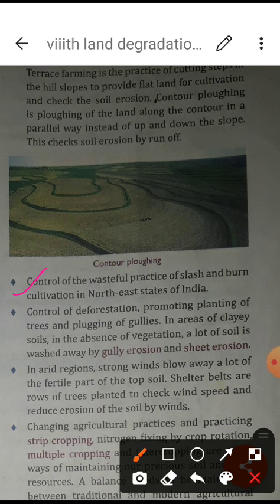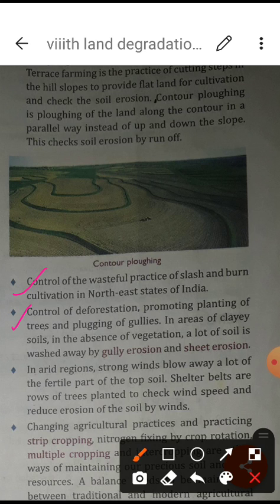So this is also one of the causes of land degradation. Afterwards, we can control deforestation by promoting the planting of trees. It means all these things we know. Okay, so now these things are also being explained to you. In areas of clayey soil, in the absence of vegetation, a lot of soil is washed away by gully erosion and sheet erosion.